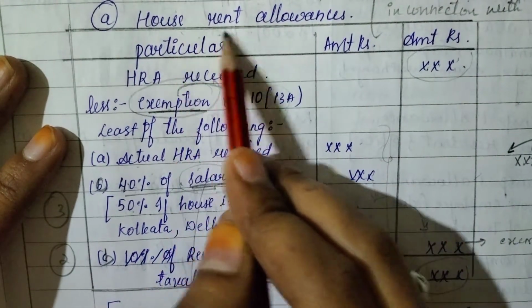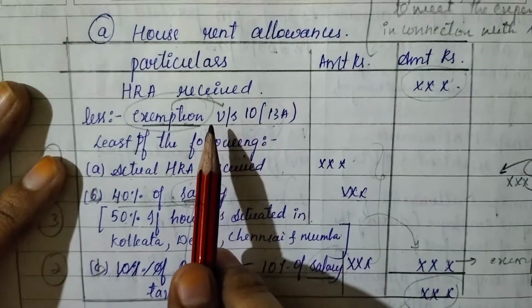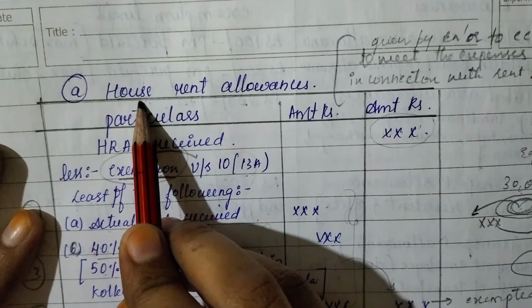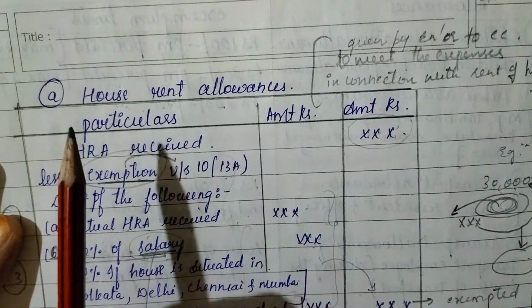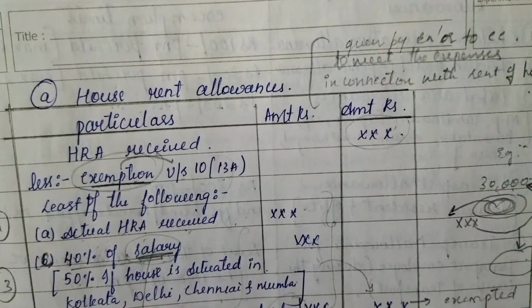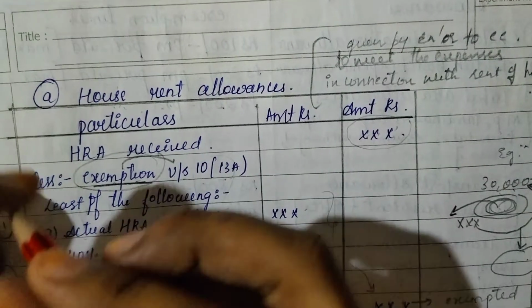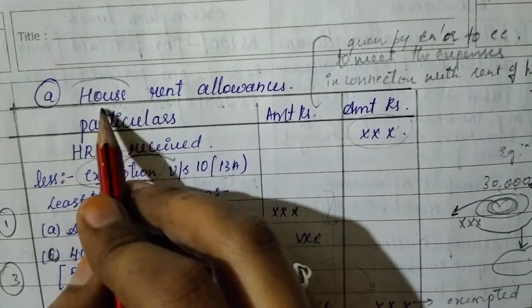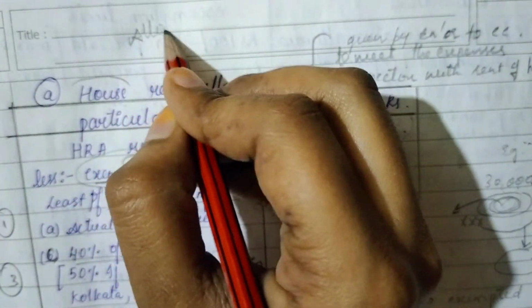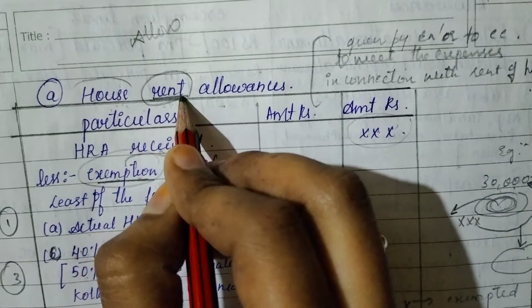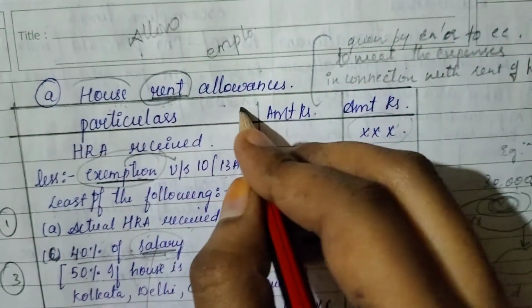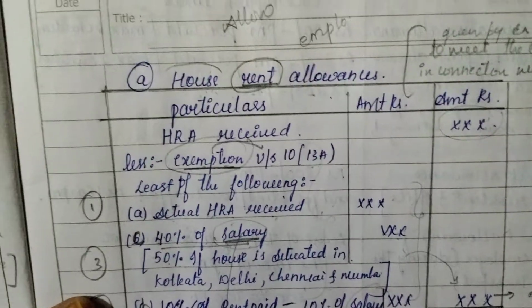HRA, house rent allowance, how it is calculated. What is HRA? The name itself says house rent allowance, meaning cash given by the employer.